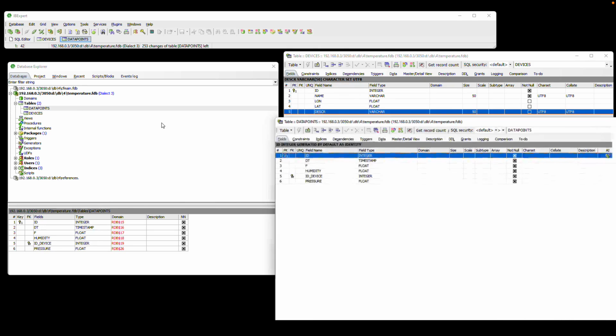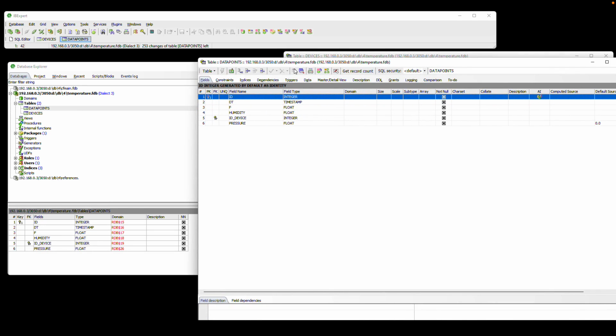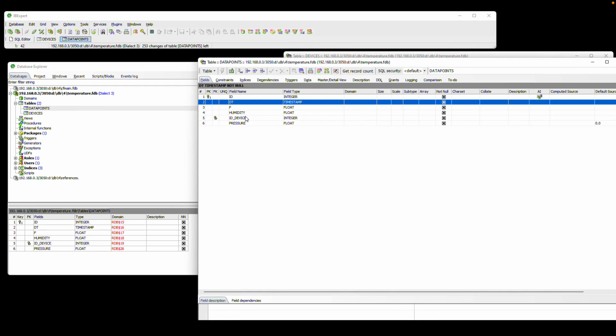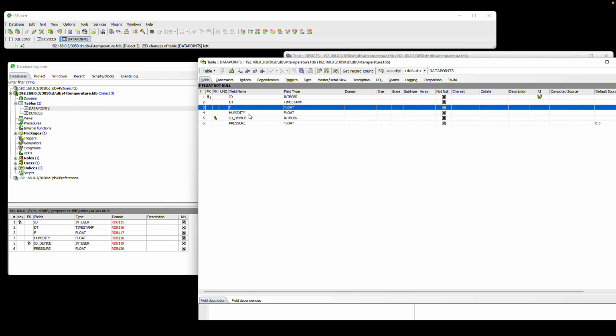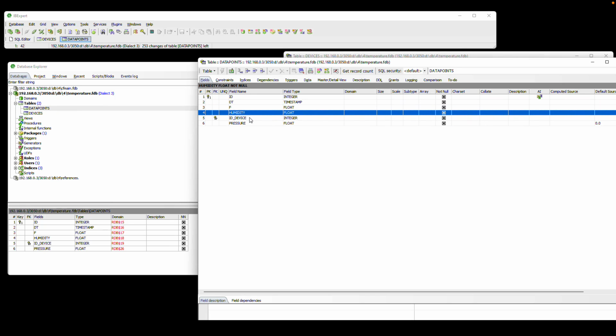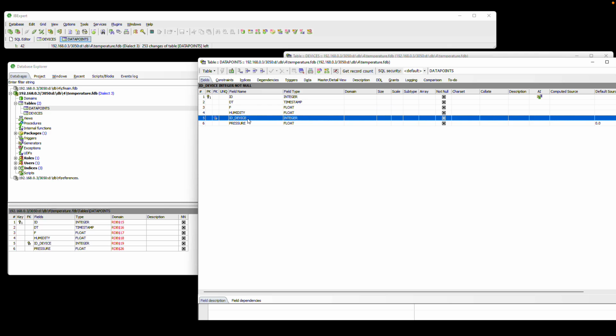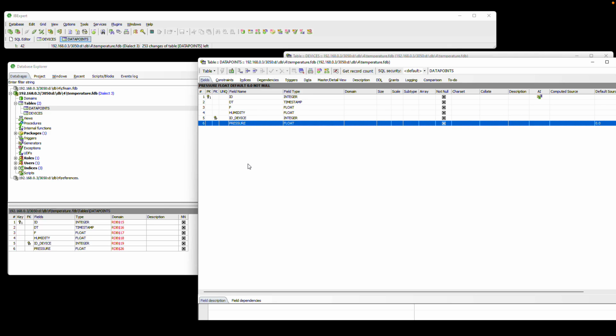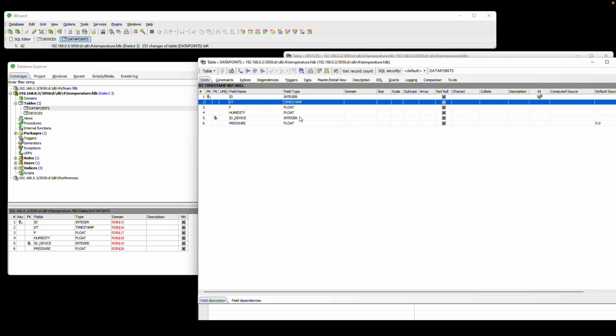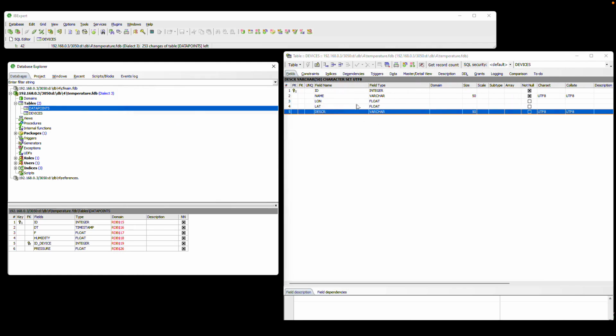And the data points for each device are in a separate table called data points with an ID, date, time when the values were measured, the value for the Fahrenheit, the temperature, the humidity, the reference to the devices table with the foreign key constraint, and the pressure, the air pressure. All values are float values, and datetime, of course, in Firebird is a timestamp. That's it. That's all we need to do for the database backend. Everything else will be handled by FireDAC in Delphi.